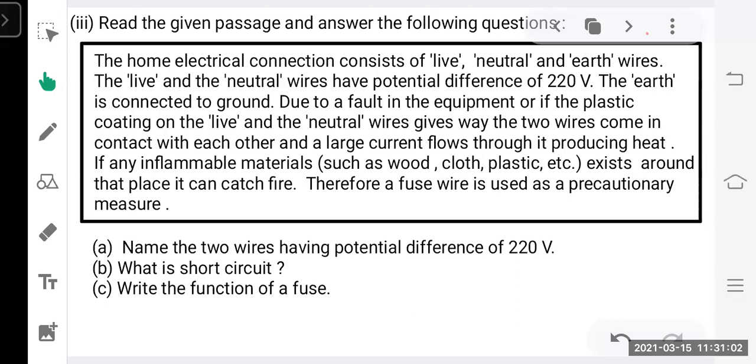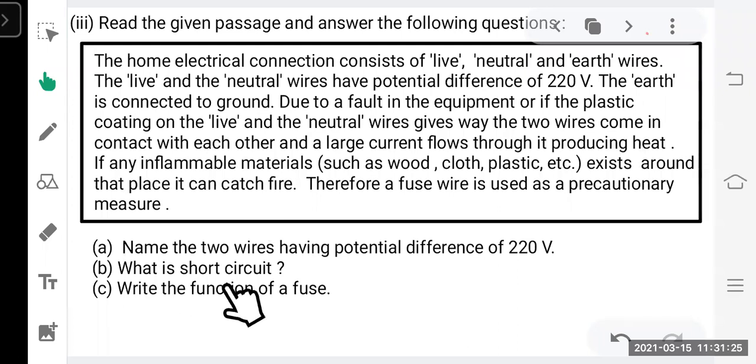What happens here? Due to fault in the equipment, or if the plastic coating on the live and the neutral wire gives way, the two wires come in contact with each other and a large current flows through it, producing heat. Because of this, if any inflammable material comes in contact with it, it catches fire. This is called short circuit.